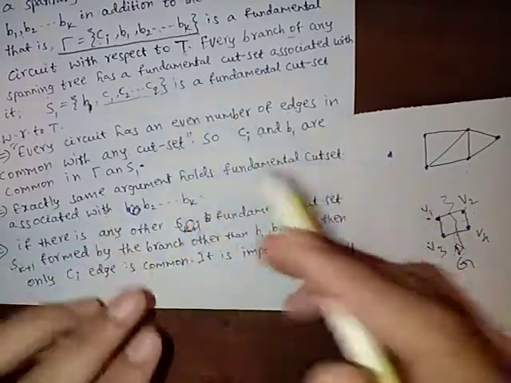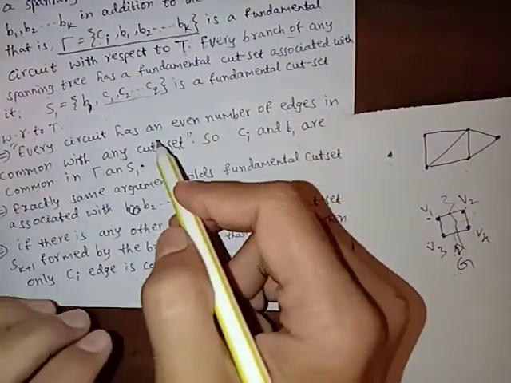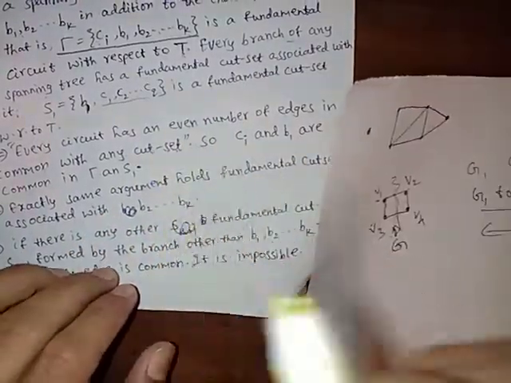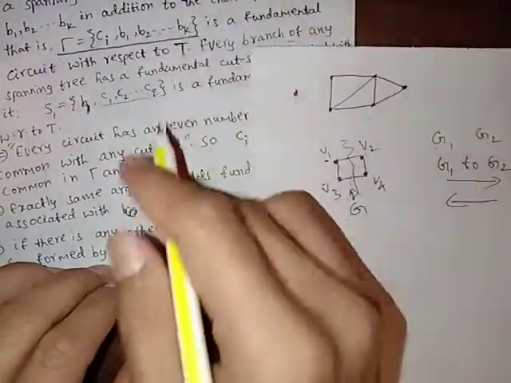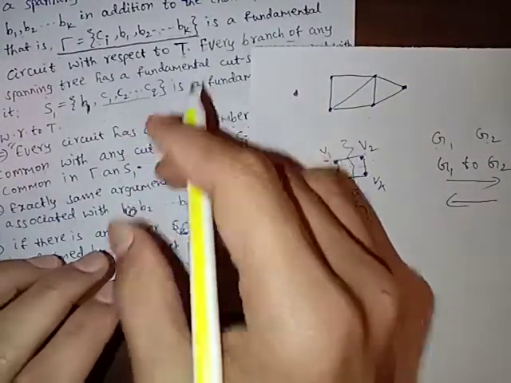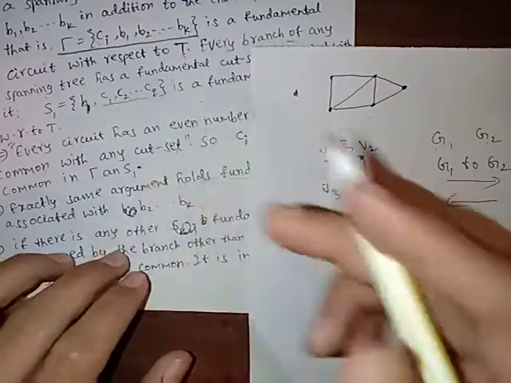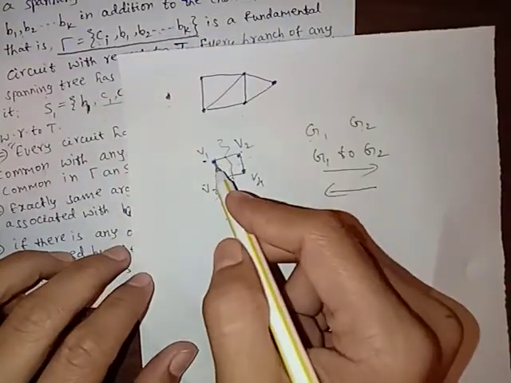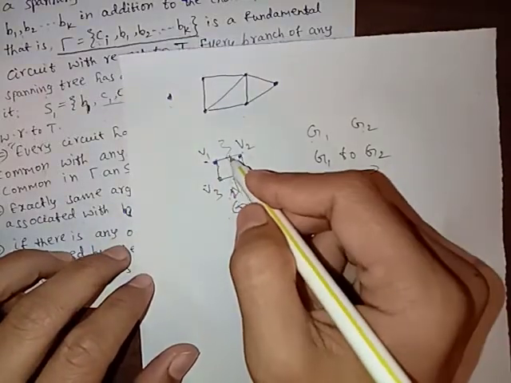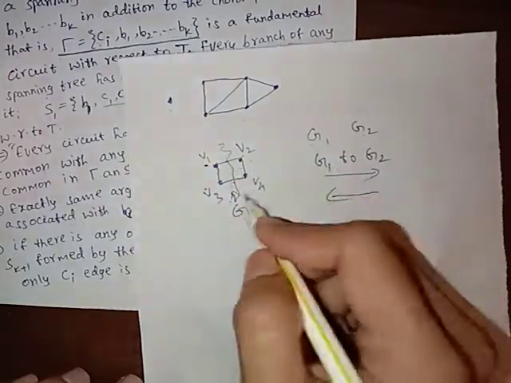Cut set means by removing some edges from the graph we get a disconnected graph. To disconnect the circuit we must remove an even number of edges. Why?